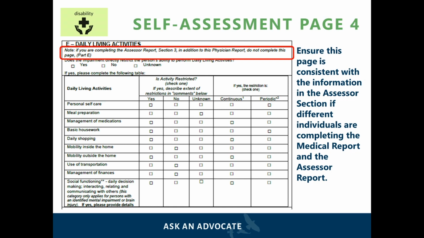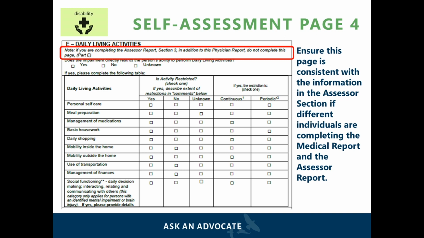Part E of Section 2 refers to daily living activities. The applicant must mention whether certain daily activities are restricted, and if they are, whether the restrictions are continuous or periodic. In the red box on the slide, you will see that if the applicant's doctor is also going to complete the assessor report of the PWD application, they do not need to complete this page. However, if the assessor is going to be someone else, then the applicant's medical practitioner must complete this page.